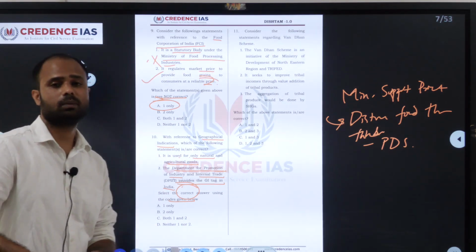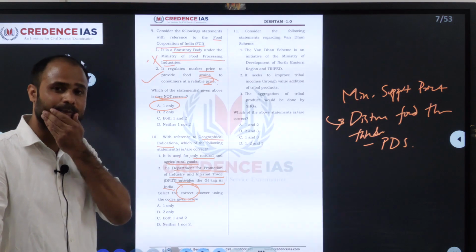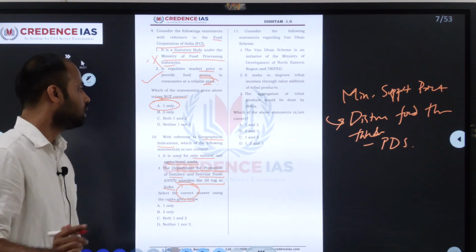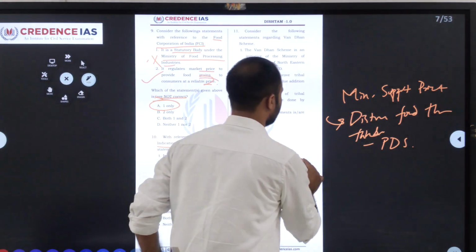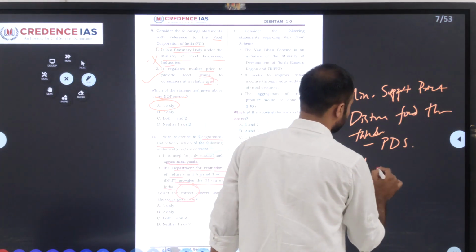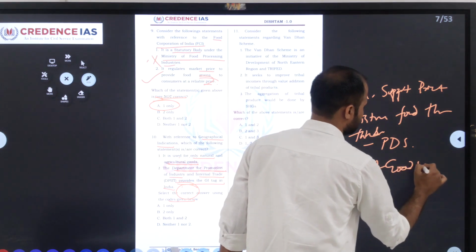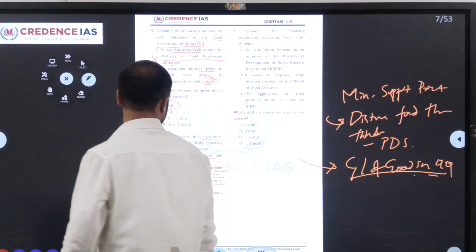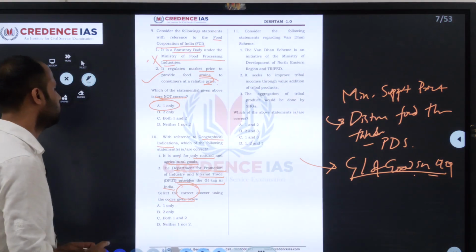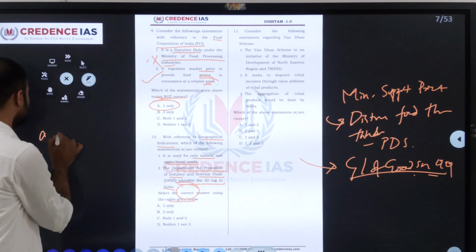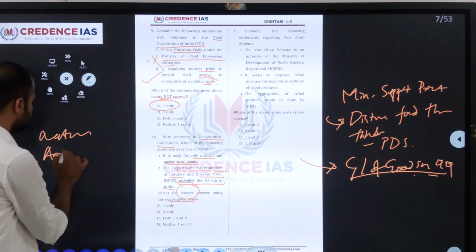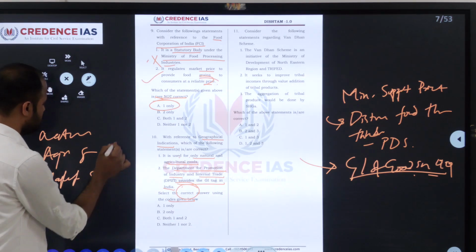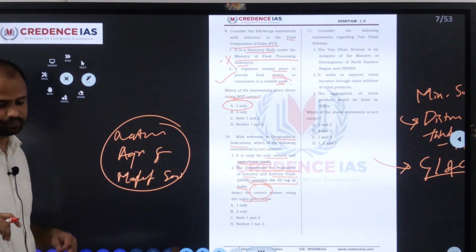We all know that India is a member of WTO and we have enacted TRIPS, Trade Related Aspects of Intellectual Property Rights. On this, the Government of India enacted the Geographical Indication of Goods Act in 1999. In that, we are giving the GI tag for natural, agricultural and also manufactured goods.